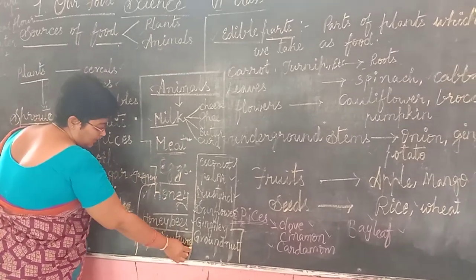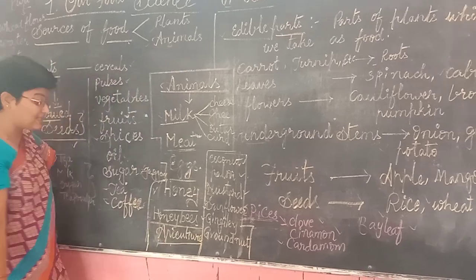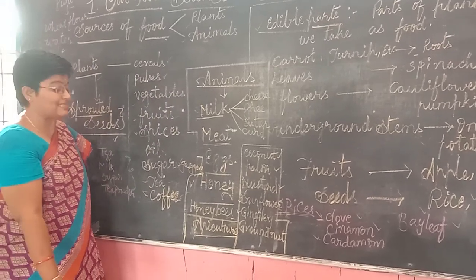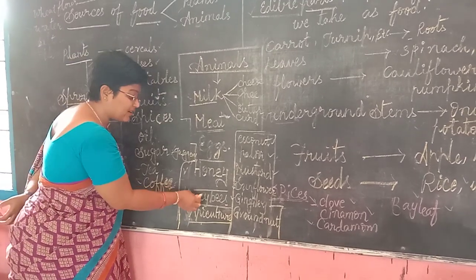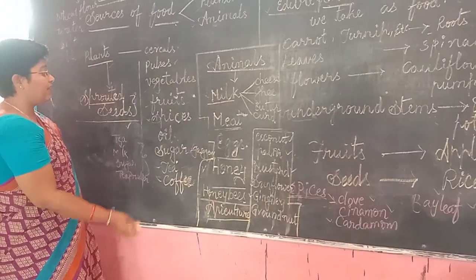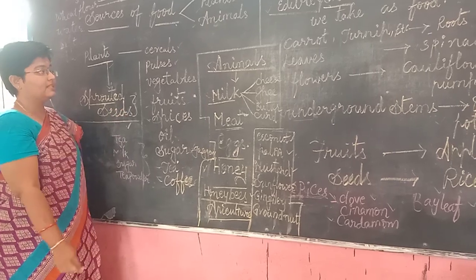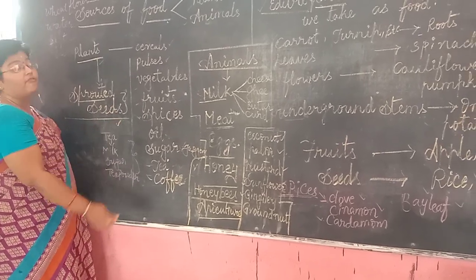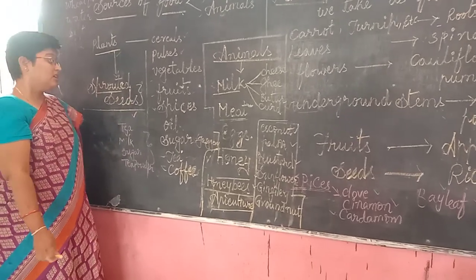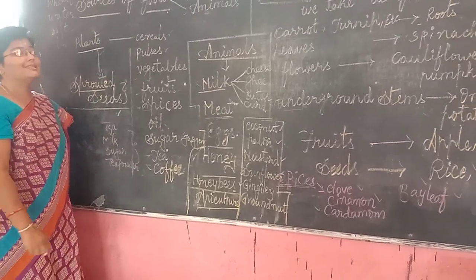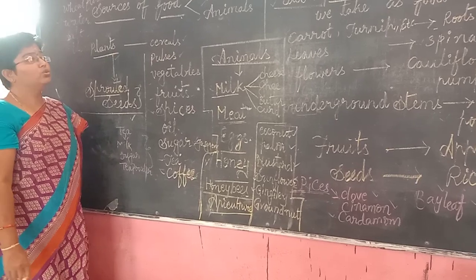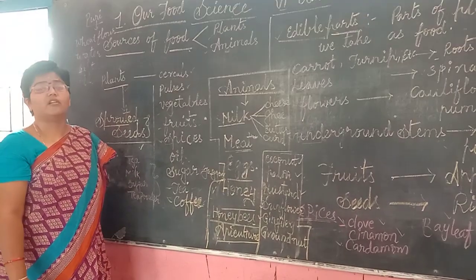What is the rearing of honeybees called? Yes, it is nothing but apiculture. So we get honey from honeybees. And finally, sprouted seeds. Those are very rich in fiber and nutrients, so they are taken as food by people today. Is it clear, children? Today we have learned about our sources of food.